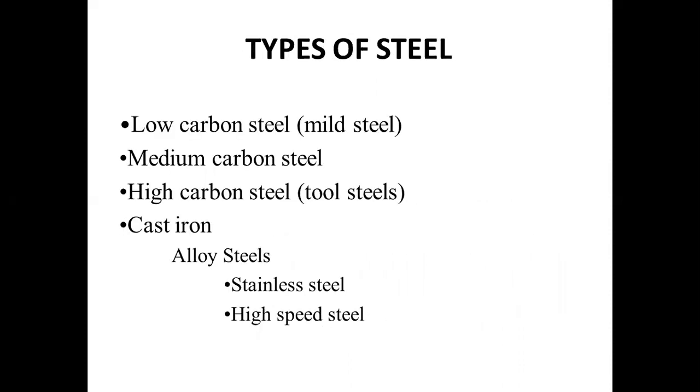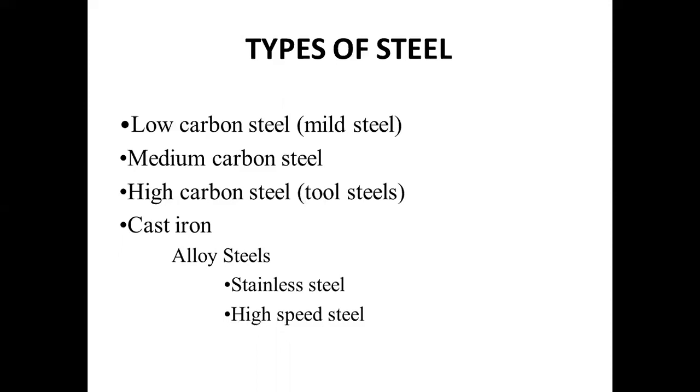Now, the next is types of steel. There are mainly three types of steel. First is low carbon steel. It is also called mild steel. Second is medium carbon steel. Third is high carbon steel. And the fourth is cast iron steel.